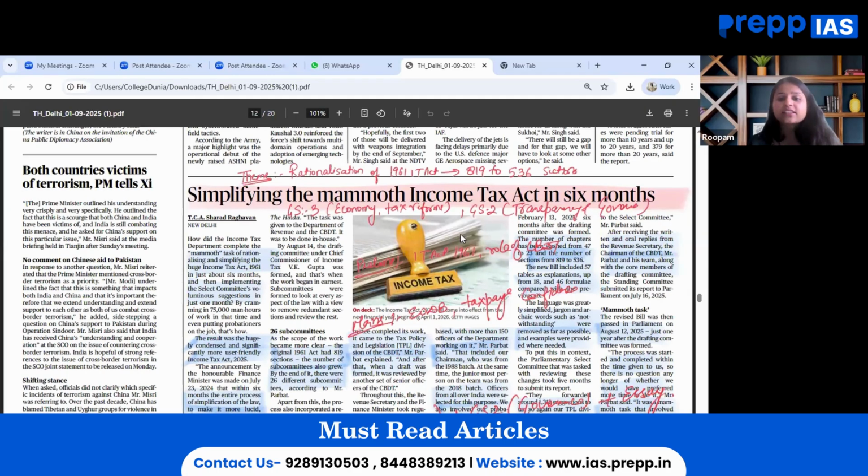From prelims perspective, the same article is to be seen from the lens of the Income Tax Act 1961, role of CBDT. From mains perspective, this is to be seen from the lens of ease of doing business, whether this will increase it or not, legal simplification process, taxpayer confidence that this particular provision will increase in the mind of common people or not. This can even be interlinked with other GS papers, GS paper 2 governance. Even in essays, an argument can be put under the theme of simplifying laws for a complex society like India.